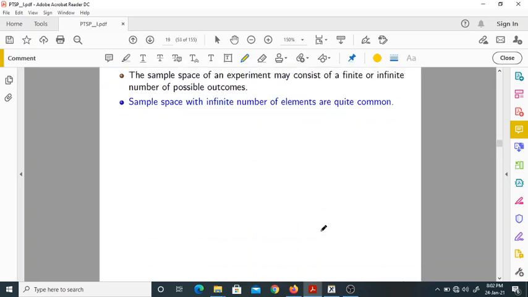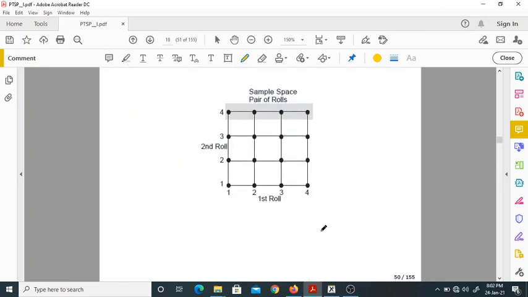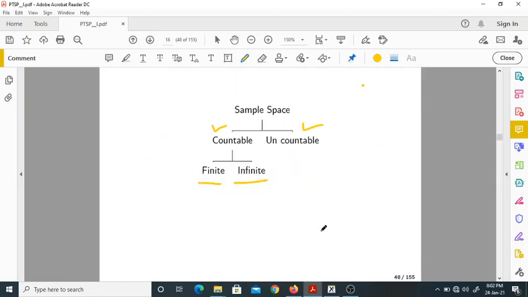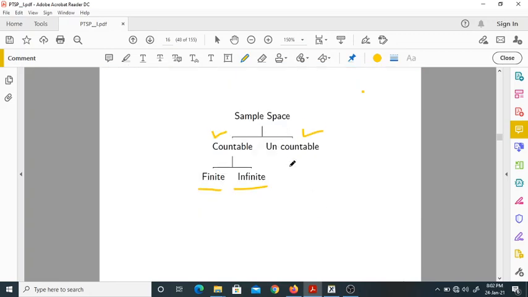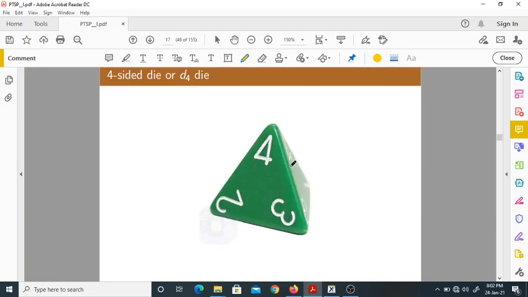So before going for uncountable, let me briefly tell you a few more examples. Uncountable, I will discuss a little bit later. Before that, let me take a die. Till now you might have known a six-sided die. What sided? Six-sided, or six faces, or six-faced.